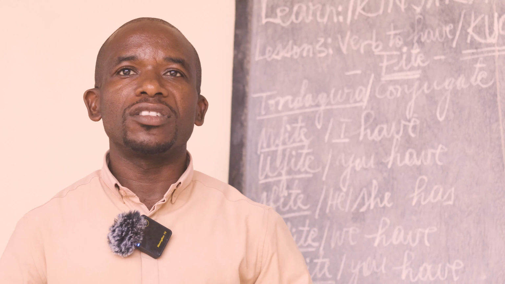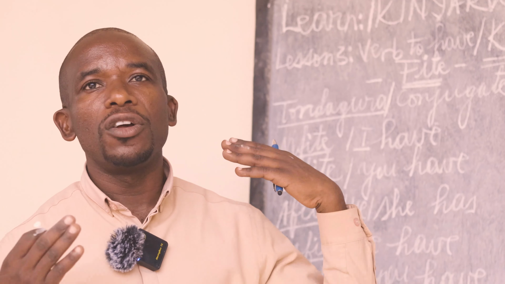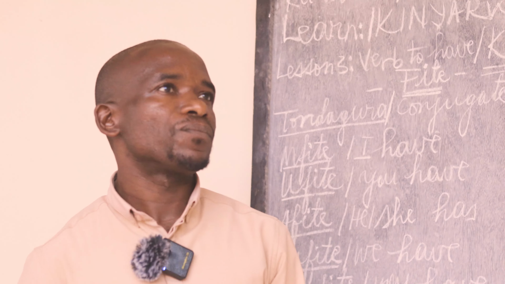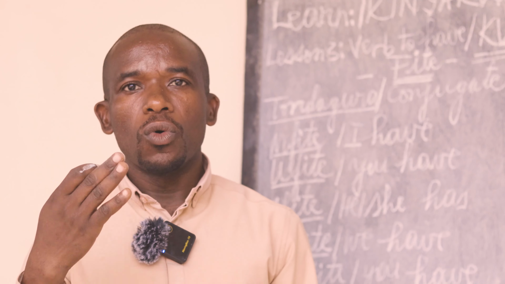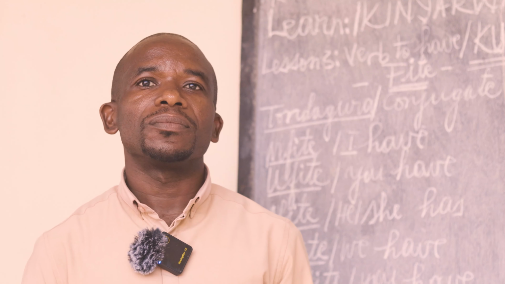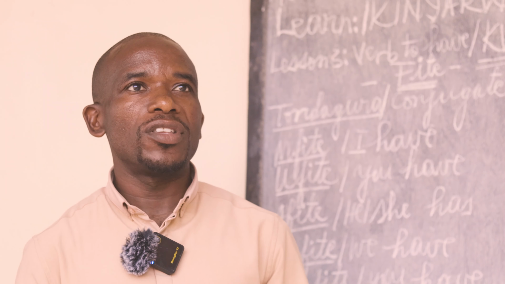And then we have made some sentences where we have given 3 examples. Mfite ingwa, for example. Ufite inshuti nziza. Then the third was data afite inzu nini. This is a review of the whole lesson you have just seen.